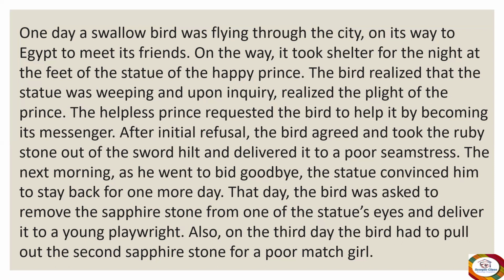So, why did it refuse? Because the prince asked it to take the ruby stone out of the sword hilt and give it to a poor seamstress. So, first the bird denied, but later on, after being convinced, it started helping the prince. So it plucked the ruby from the sword hilt. The sword hilt is the handle of the sword. Okay, so it took out the ruby and delivered it to a poor seamstress. Who is a seamstress? It's a woman who earns her living by weaving or embroidering clothes, you could say.